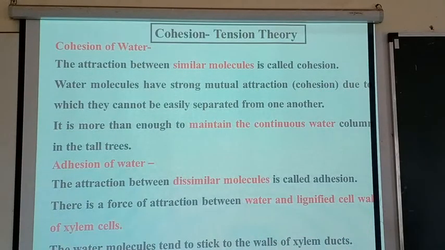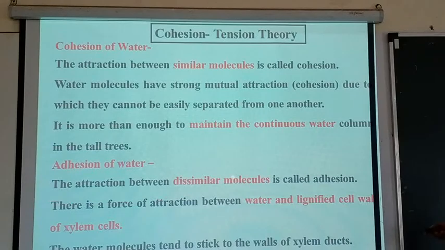See, what is cohesion? The attraction between similar molecules of water is called cohesion. Means in the stem there is one column in the trachea. In that column, similar molecules of water are joined together and form a chain. The chain starts from the root, stem and the leaf. In this way, similar molecules prepare one chain, and that chain does not separate from one another, and so it maintains the continuous water column in tall trees. So in this way, in the xylem, cohesion of water takes place.